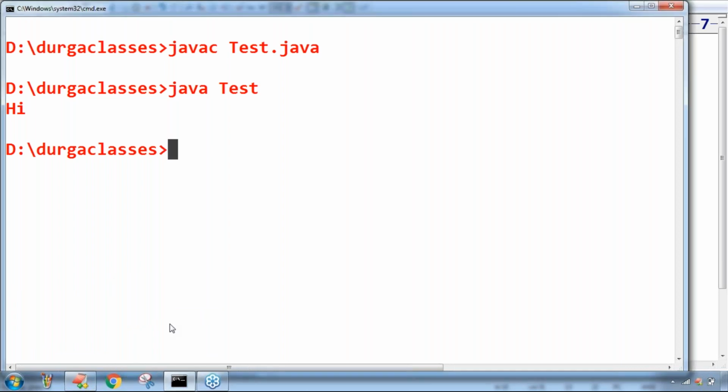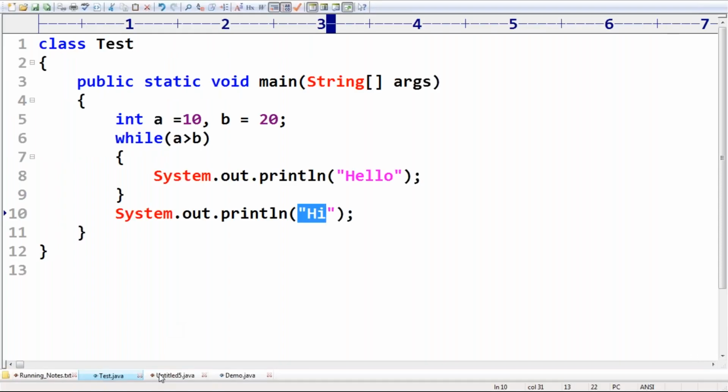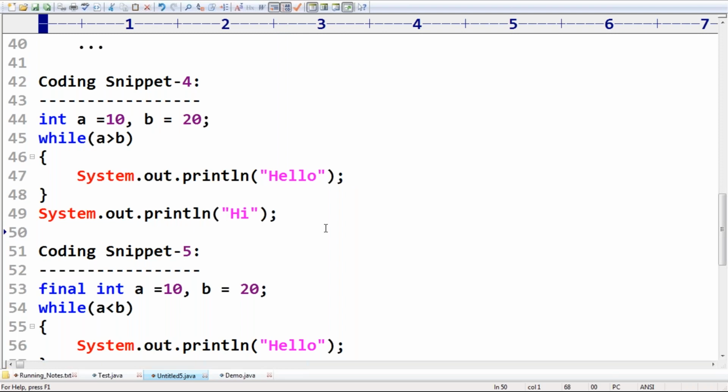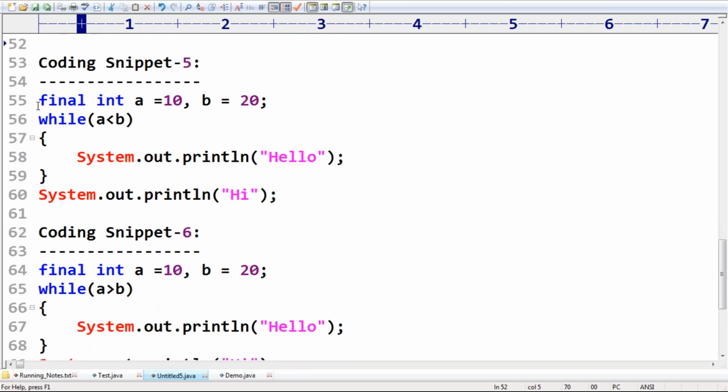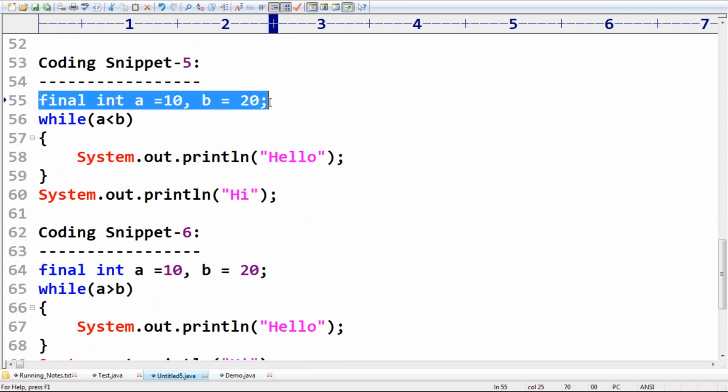Any doubt about this one? Are you in the position to understand? Now what answer are we going to get in this case? Simply hi itself is the answer, sir, because the condition is false. Okay. Now next, listen carefully. Sir, these are final variables. Every final variable will be replaced by its value at compile time only.